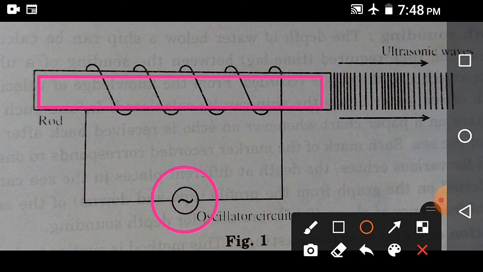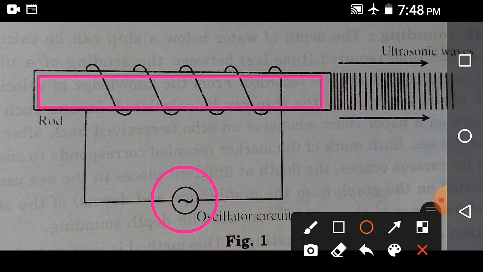Now you have studied in school that a current carrying conductor produces a magnetic field around itself. So when current flows through this coil, a magnetic field is produced around it, and this magnetic field surrounds the rod. This rod is made up of a ferromagnetic material.